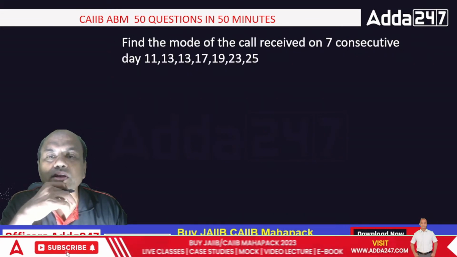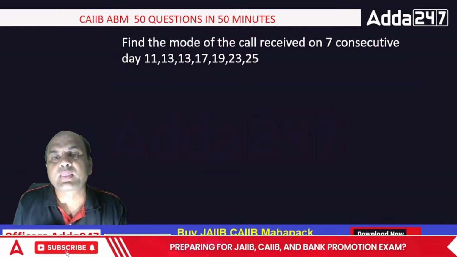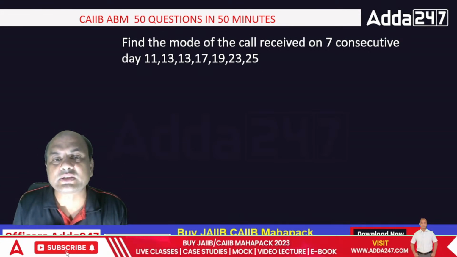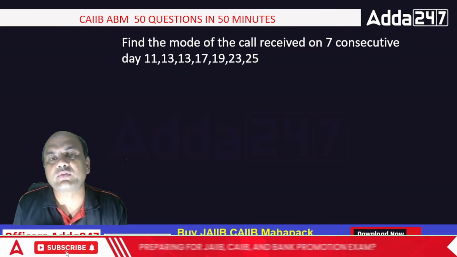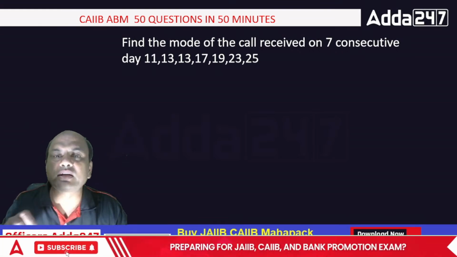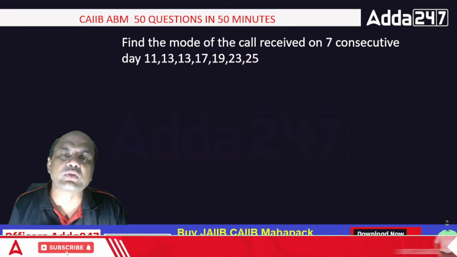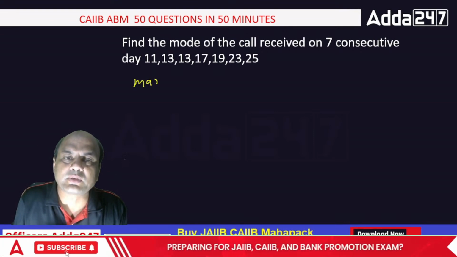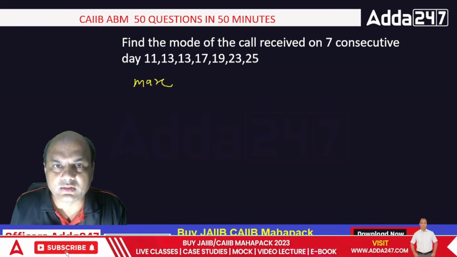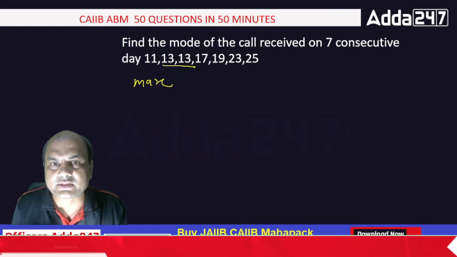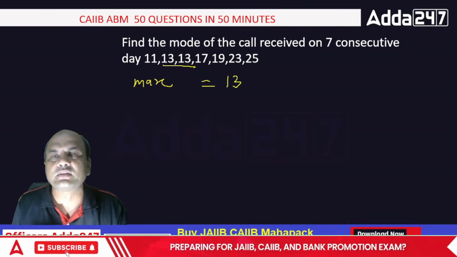Find the mode of the calls received on 7 consecutive days: 11, 13, 13, 17, 19, 23, 25. Firstly, tell me what is the mode. Just now we did some questions. Mode is the number that comes the maximum number of times. Which number is coming the maximum number of times? I think only 13. Anyone else? No. So my mode equals 13 only. That is my answer.